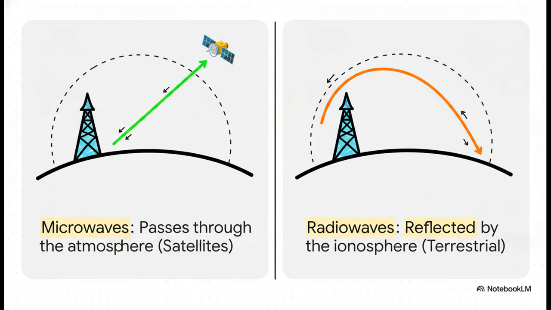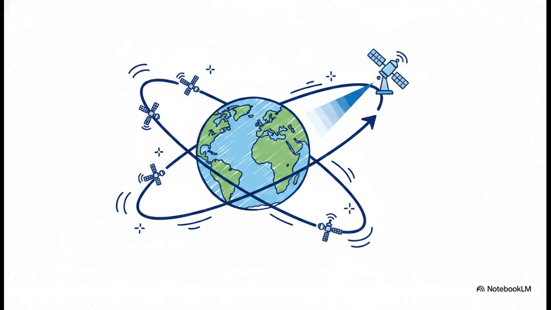So radio waves are fantastic for long-distance broadcasts that need to curve around the Earth, but they are totally useless for reaching space. And speaking of space, you've got to know your satellites. Low Earth orbit, or LEO satellites, zoom around close to Earth, so you actually need a whole network of them to get continuous global phone coverage.